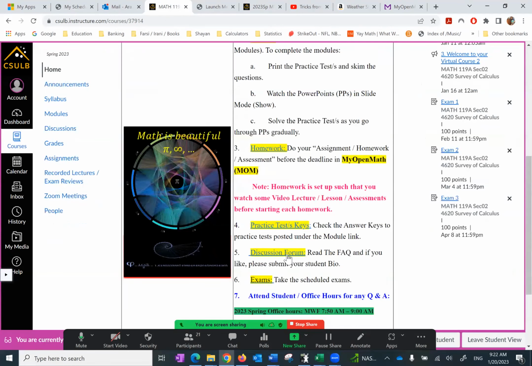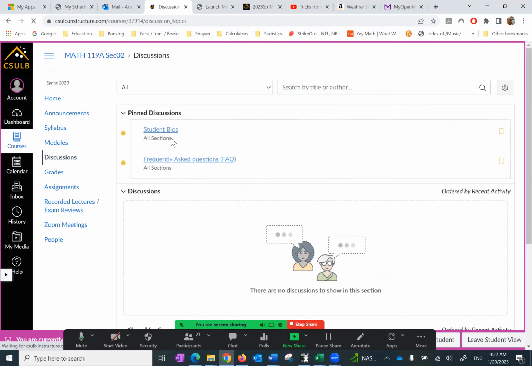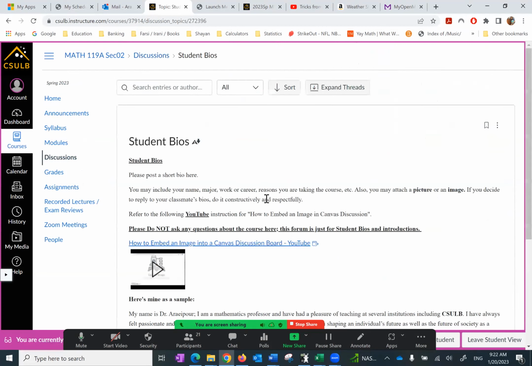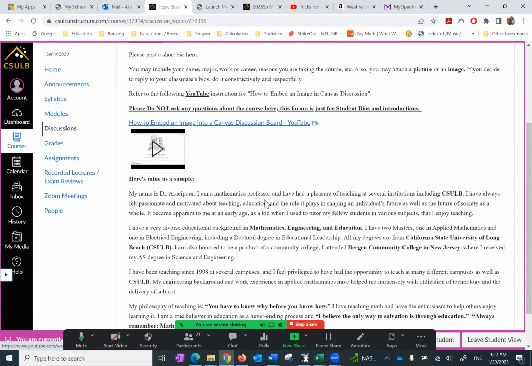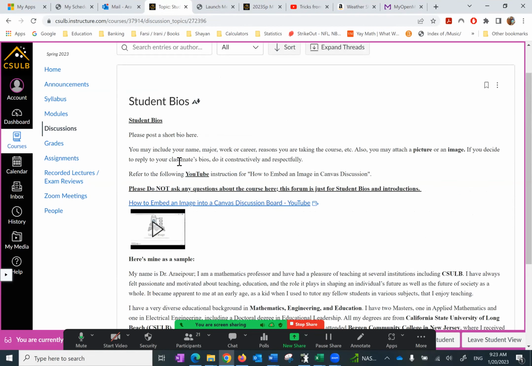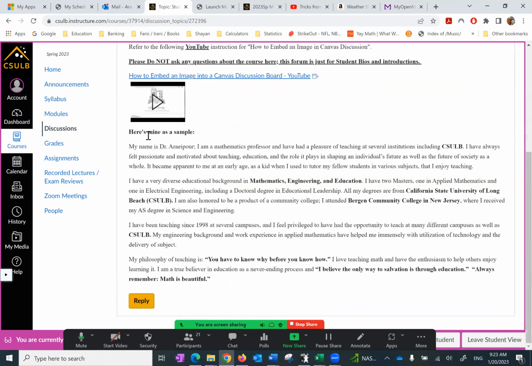And notice the next one says discussion forum. So whether you click on the discussion forum here or on the left navigation bar, what do we find? First, we find the student bios. So please, I put mine in case you have an idea what you want to write. You don't have to follow mine by any means, but I put mine. And then you can add yours by simply replying.